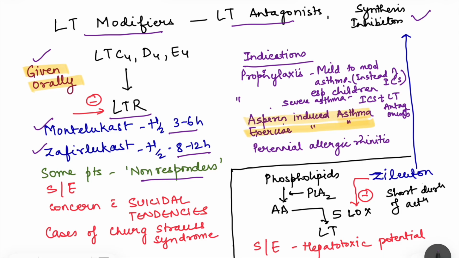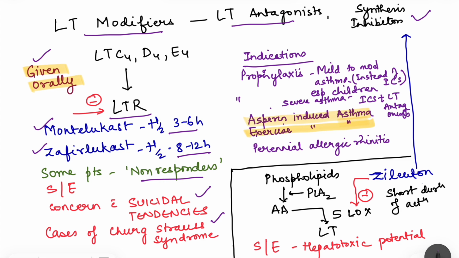And if in certain patients leukotrienes are not that important in airway inflammation, they will be non-responders to this leukotriene receptor antagonist. So we have to try for some time. If it doesn't work, then we have to switch to other drugs. Side effects include concern with suicidal tendencies, and also there have been severe cases of Churg-Strauss syndrome, which is a kind of vasculitis.